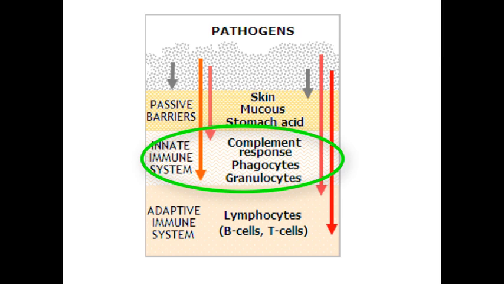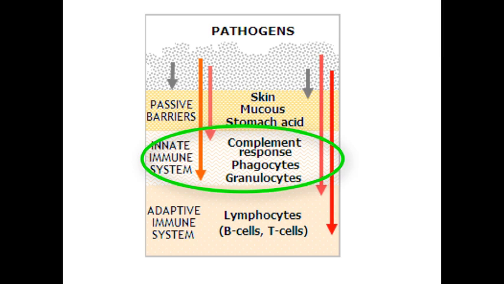The complement response will be essentially our complement pathways, mainly the lectin pathway and the alternative pathway. The phagocytes will include our neutrophils, our macrophages, and our natural killer cells. Granulocytes are also the neutrophils, eosinophils, and basophils. Granulocytes refers to that they have secretory vesicles.